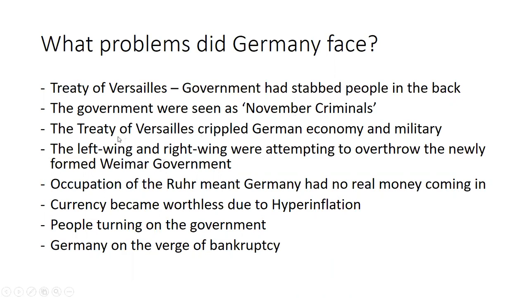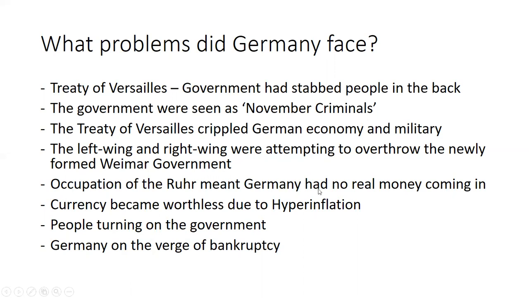As previously mentioned, the Treaty of Versailles crippled German economy and military. And if you're unsure of how it did that, look back on the prior video on how the Treaty of Versailles made Germans angry. The left wing and the right wing were attempting to overthrow the newly democratic government. So the left wing in 1919 with the Spartacist uprising, and in 1920 the Kapp Putsch. But you also had many different political assassinations, with roughly 370 between the years 1919 to 1921.